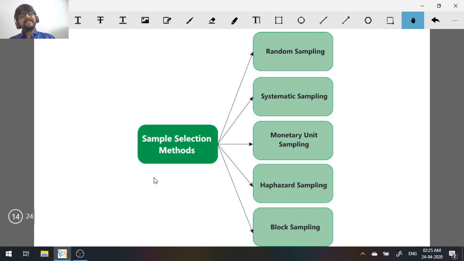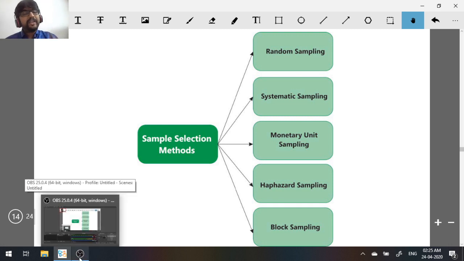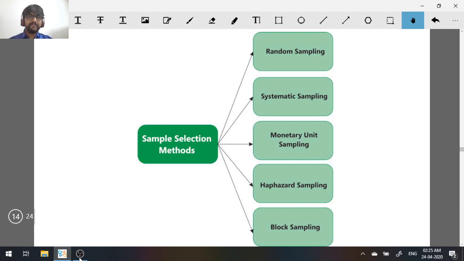So in simple random sampling, you apply the random selection to the total population. In stratified sampling, first you stratify the population, you divide the population. Once you divide the population, then you apply random sampling. That is basically called stratified sampling. Okay, so the first method is random sampling. Then comes what? Systematic sampling.